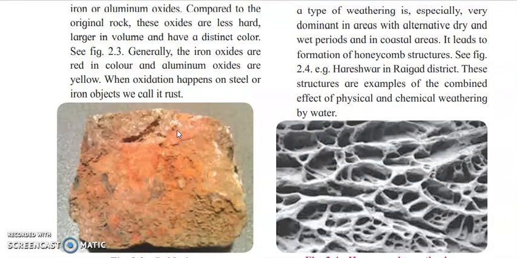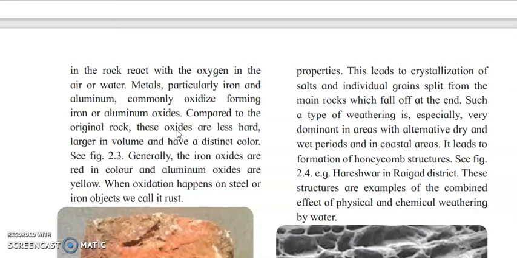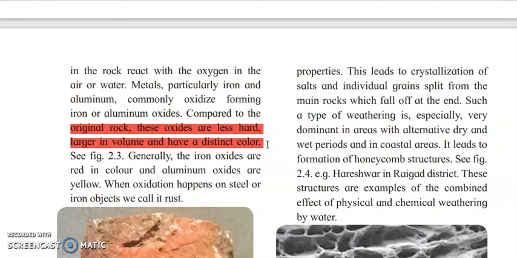तो आयरन का जो कलर है वो रेडिश कलर हो जाता है, रस्ट. Okay, and aluminium gets converted into yellowish color. Okay, so the oxides are created in the case of it. So because of that the original rock and the later rock is totally different. So oxide बनने के बाद उसका कलर चेंज हो जाता है, वो रॉक वीक हो जाता है, उसका वॉल्यूम बढ़ जाता है. Okay, all these things are totally different. So the main rock's composition and the composition after oxidation, all is totally different.